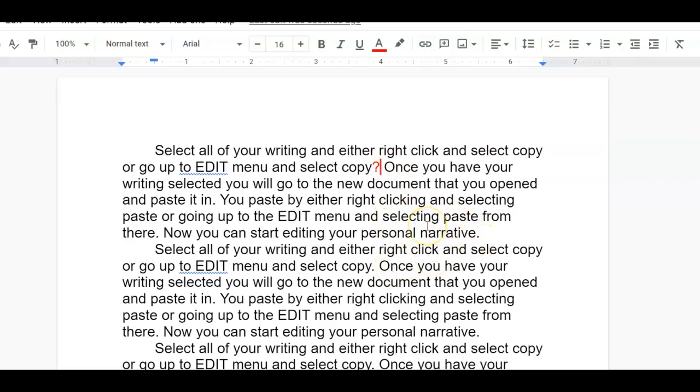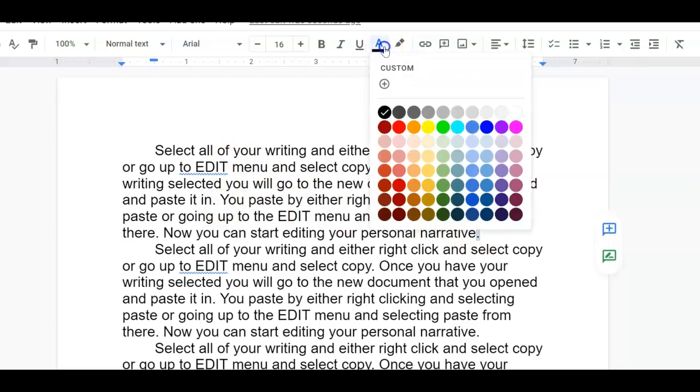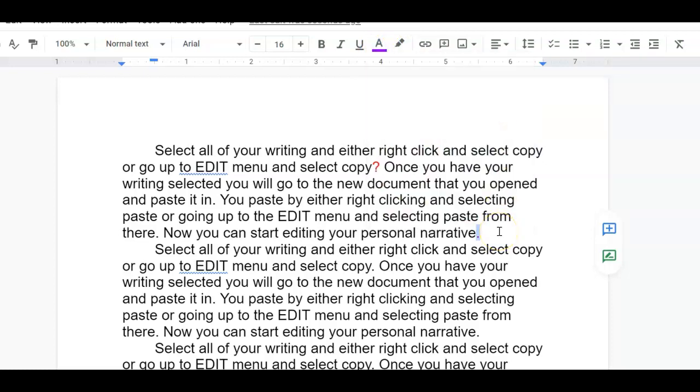So if somebody else is working in my story, maybe they think that I need an exclamation point here, then they might choose a different color than I use, but they're going to put it in and change it for me. Let's say that they also think here this word is spelled incorrectly, but they're not sure.